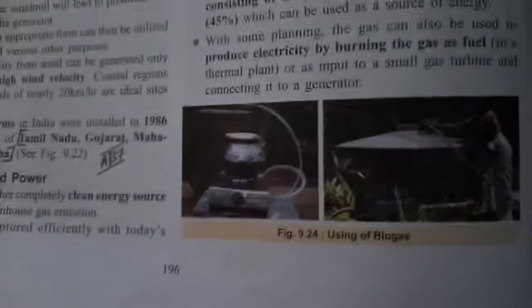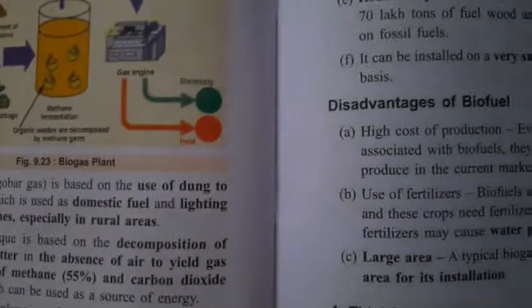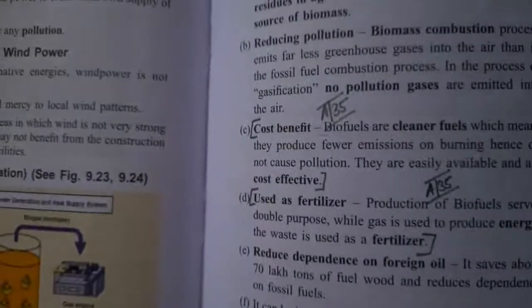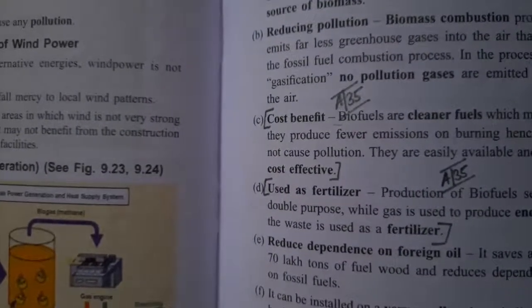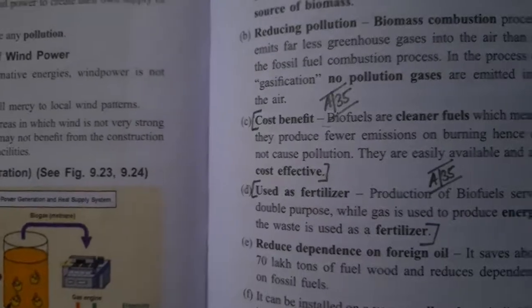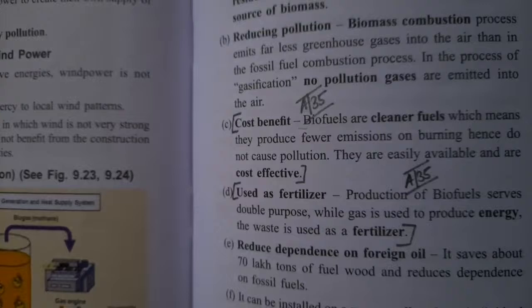So this is about biogas, and some advantages of using biogas. It is a sustainable source of energy, so it reduces pollution also. It is cost beneficial, because biofuels are clean fuels, which means they produce fewer emissions on burning, hence do not cause any pollution. They are easily available and cost effective, and it is also used as a fertilizer.